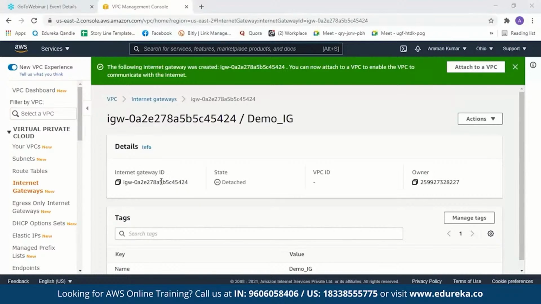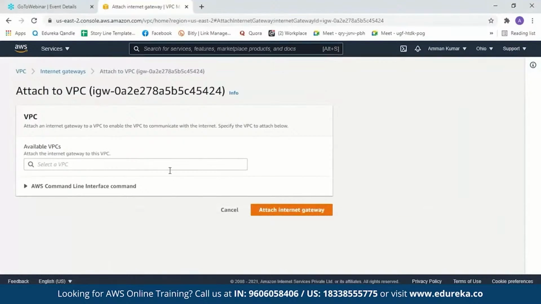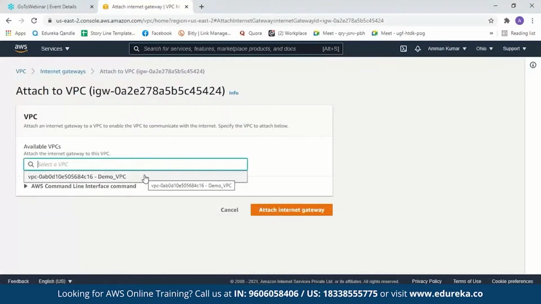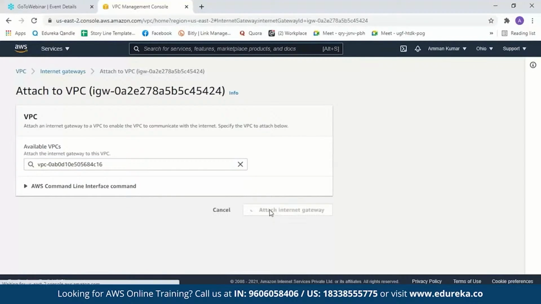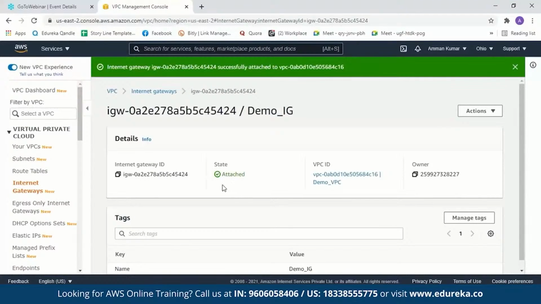Now our internet gateway is created. This is our internet gateway ID, but the state is detached. Now you can go attach your VPC to your internet gateway. Just click on attach to a VPC over here and just select a VPC from here. Here is our VPC, so we'll just select it. And now attach internet gateway. So here, the state is attached.